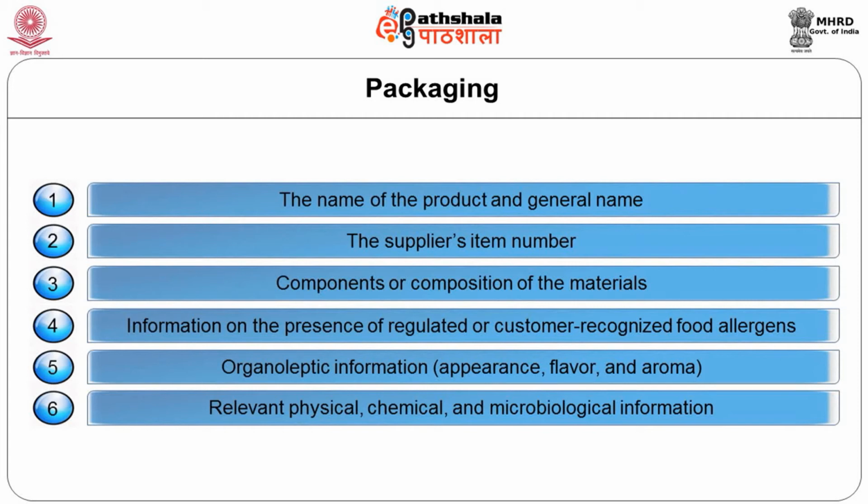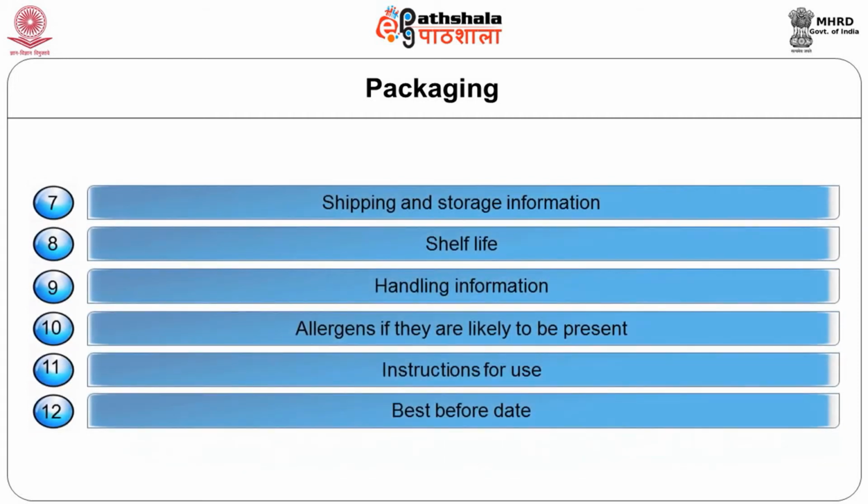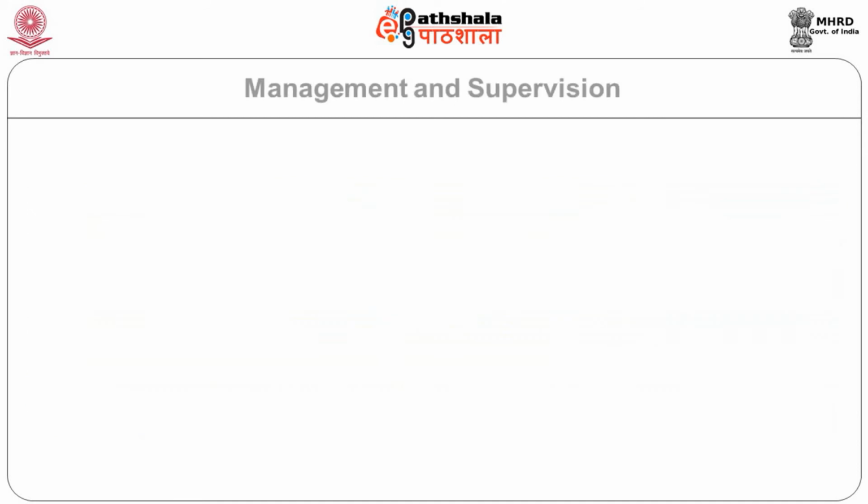If it's a food product and it requires, for example, packaged water, then maybe information on no coliform or below a certain level could be given. Then shipping and storage information, shelf life, for example, the best before dates are given on every label. Then the handling information, allergens if they are likely to be present, instructions for use. For example, if it's a powder form or a powder beverage to be dissolved in milk or water, the same can be written for the benefit of the consumer.